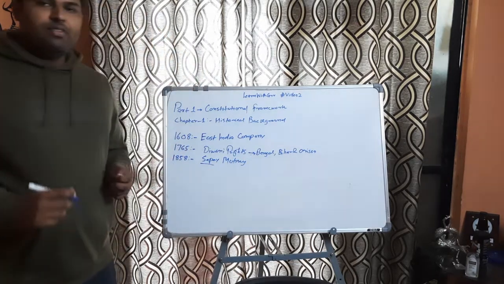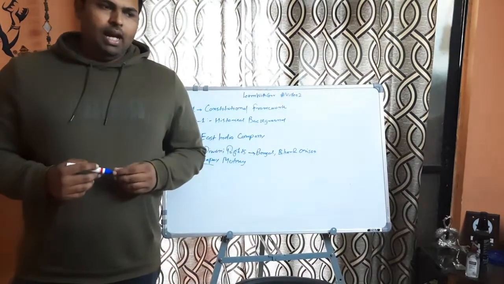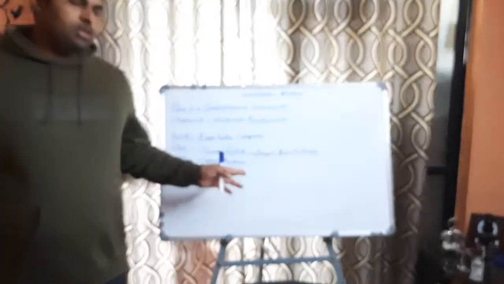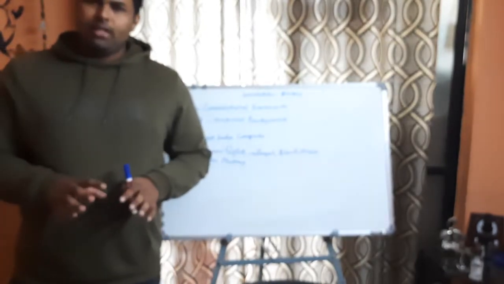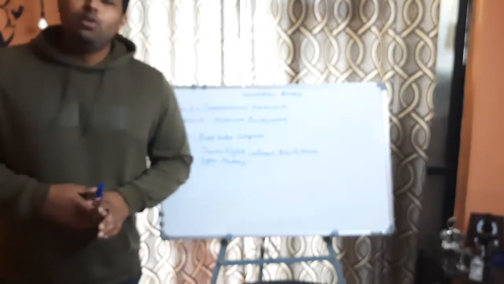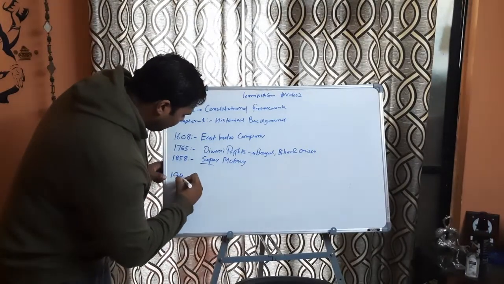Okay, so in 1858 Sepoy Mutiny happened, and the British Crown decided in the wake of Sepoy Mutiny that it is going to take the control of governance of India, and this continued till the year we got independence, that is 1947.